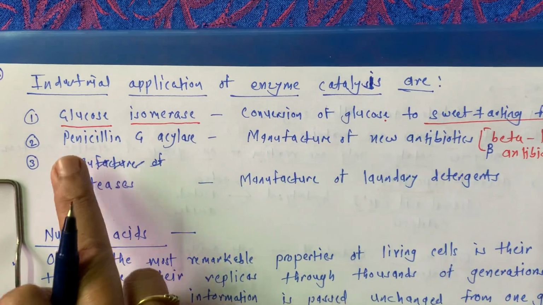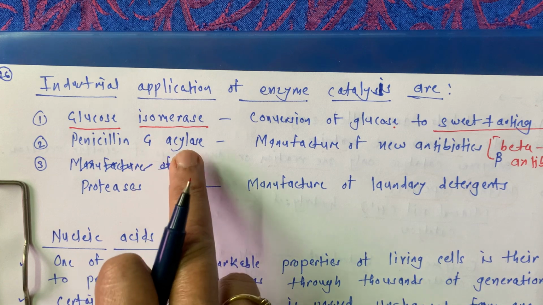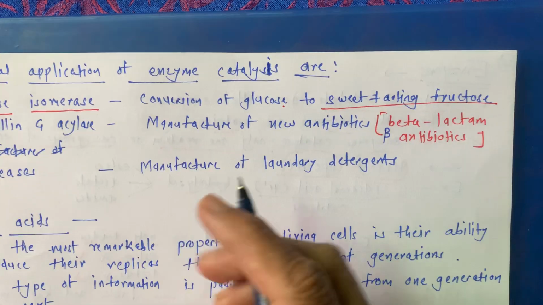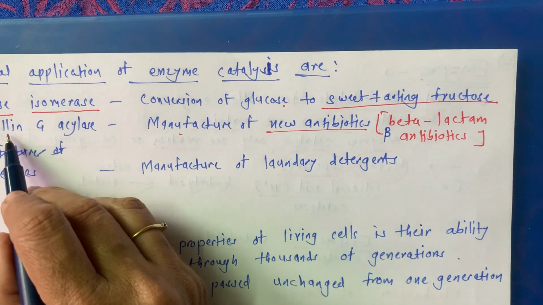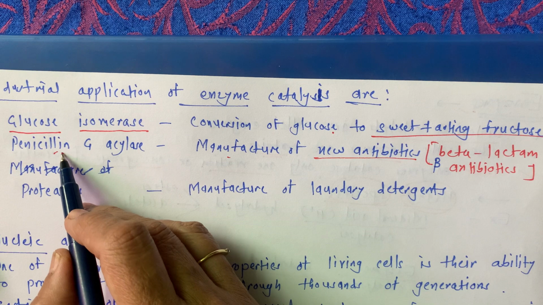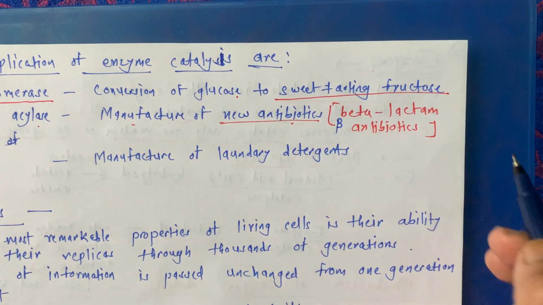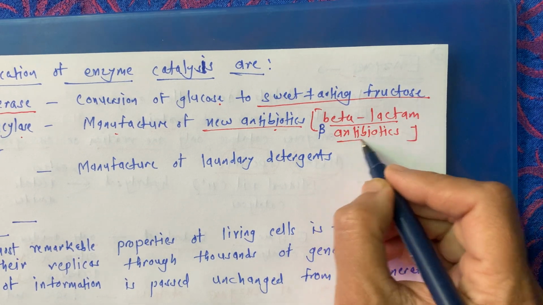Now one more enzyme is penicillin G acylase, and this is used for new antibiotics. We know penicillin as an antibiotic. Penicillin G acylase is used for the new antibiotics, which are beta lactam antibiotics.